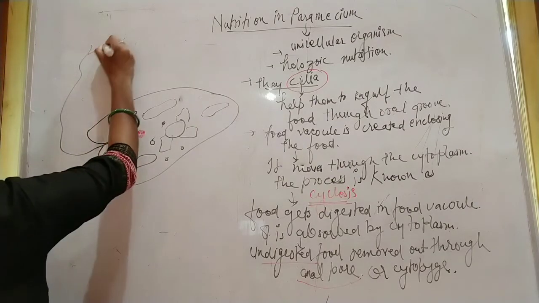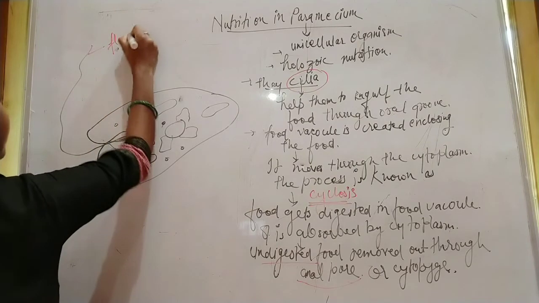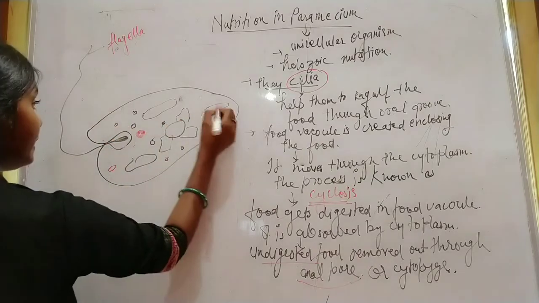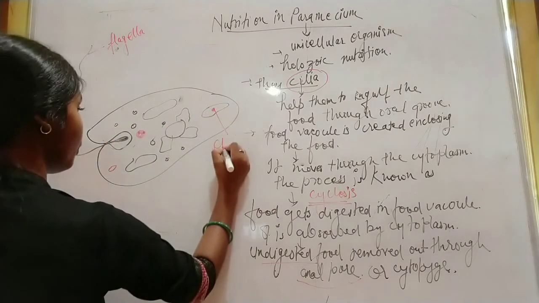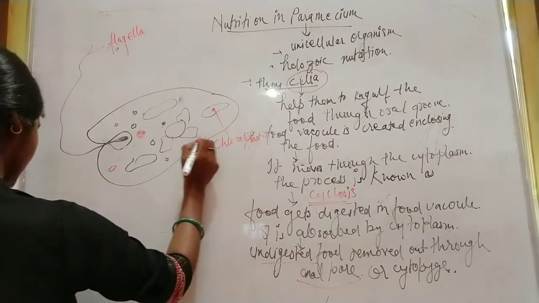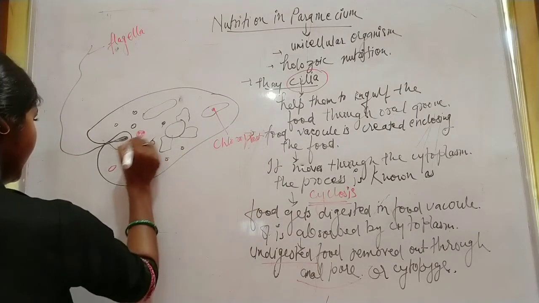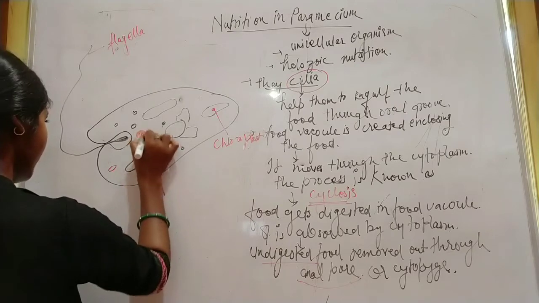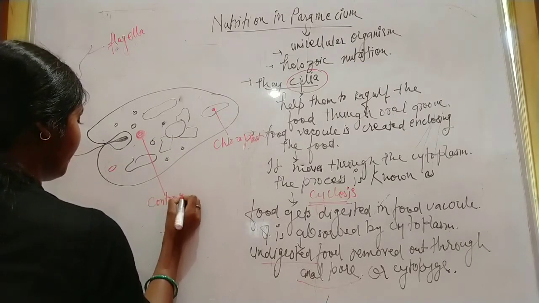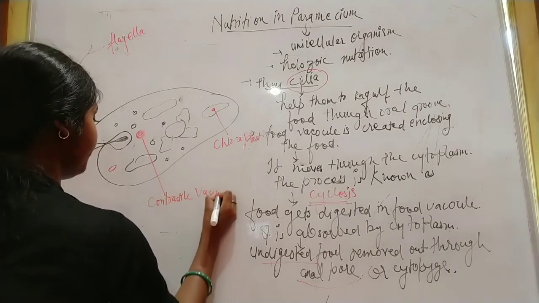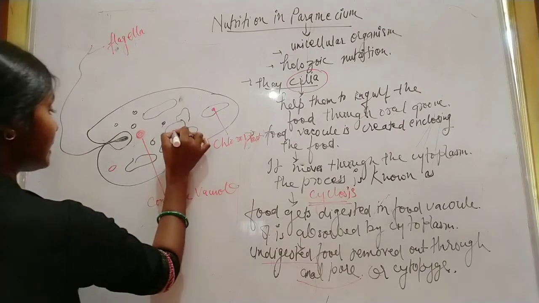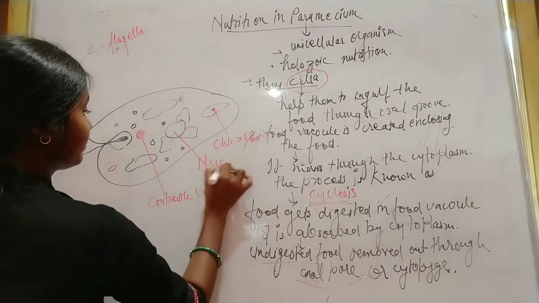This is the flagella, and this is the chloroplast. This is the contractile vacuole, and this is the nucleus.